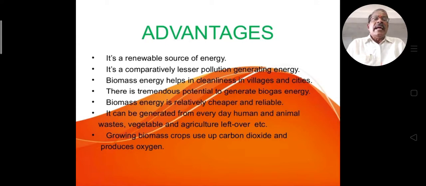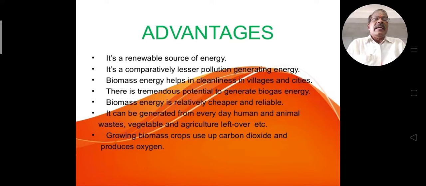There is tremendous potential to generate biogas energy. Biomass energy is relatively cheaper and reliable.